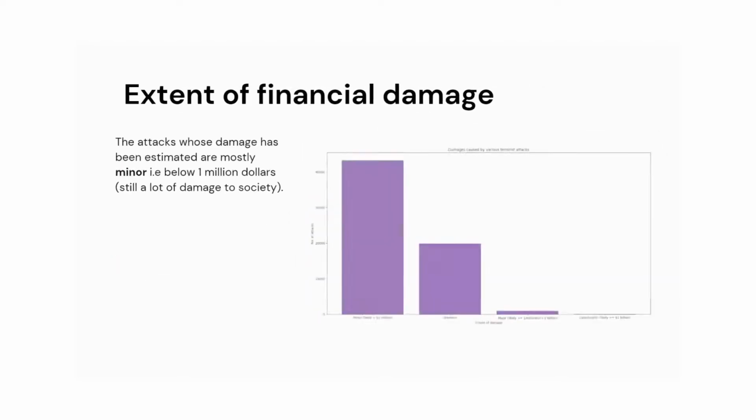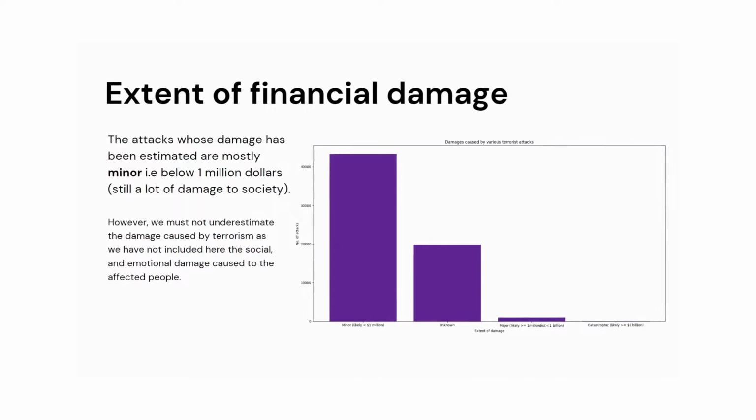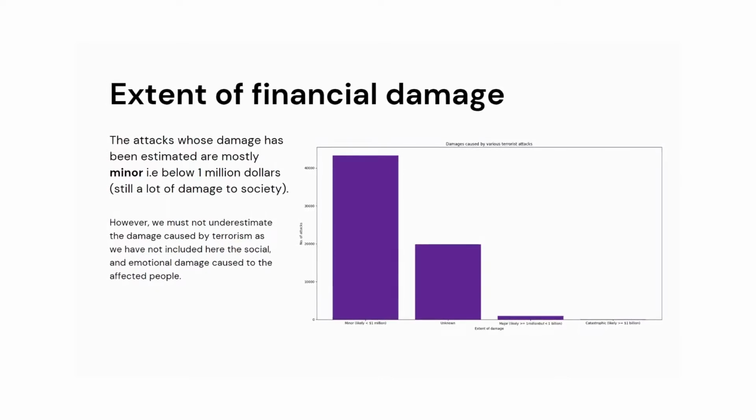Terrorist activities inflict certain damages. The attacks whose damage has been estimated are mostly minor, that is below $1 million, but that is still a lot of damage to the society. We must not underestimate the damage caused by terrorism, as we have not included here the social and emotional damage caused to the people involved.